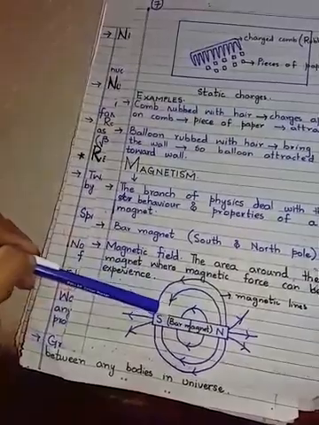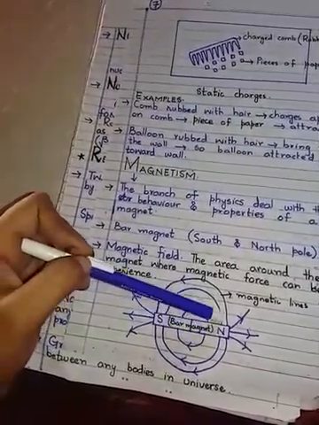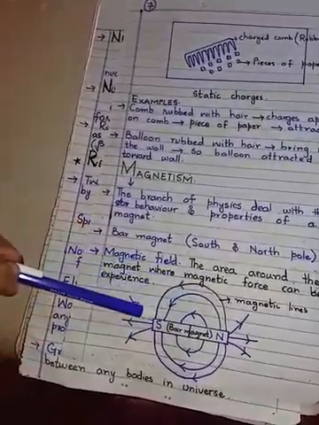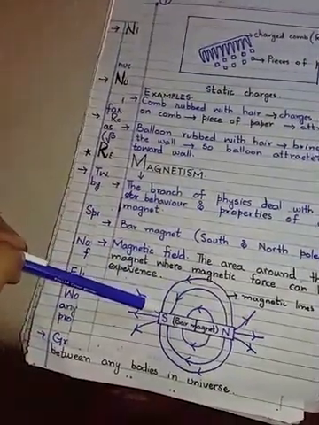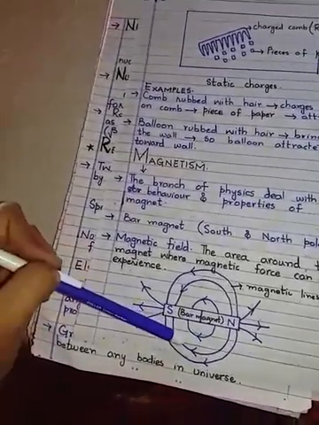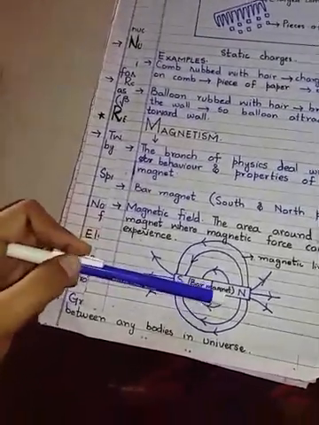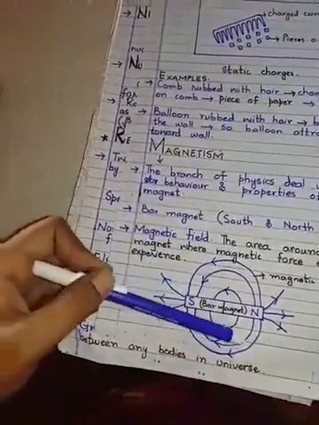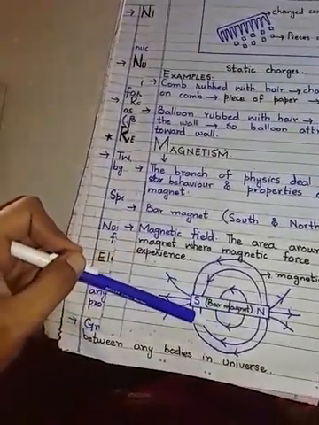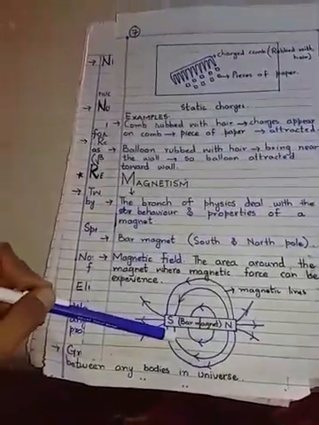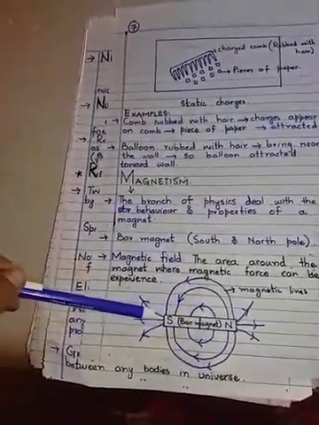Magnetic lines are always directed from north to south.